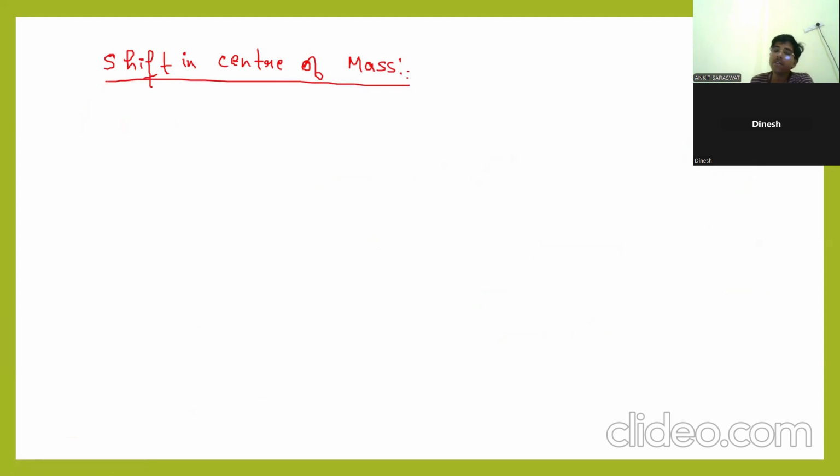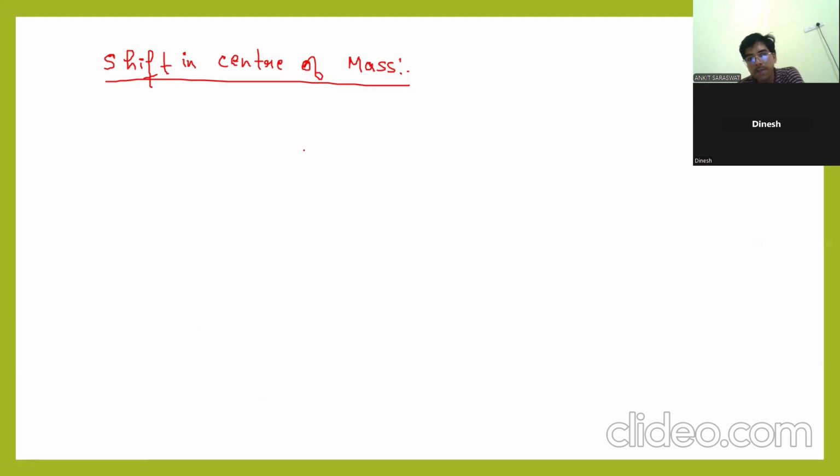Write down: shift in center of mass. You know, center of mass is an imaginary point where the entire mass is located. The body will behave in the same way if you are applying the force directly on the center of mass as it will if you are applying the individual forces on the body. Clear?